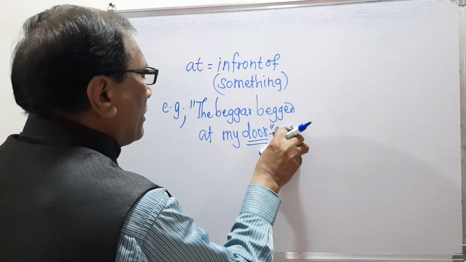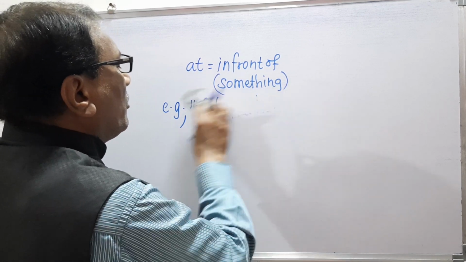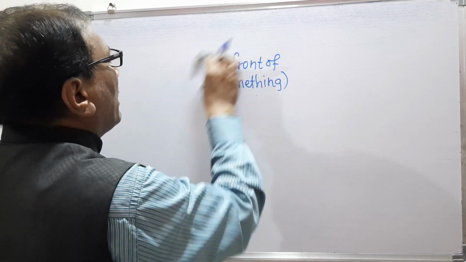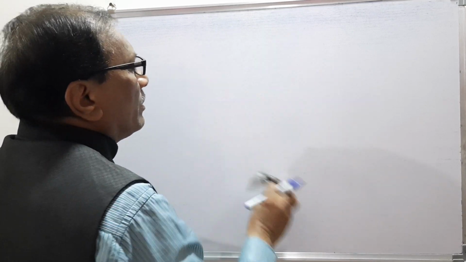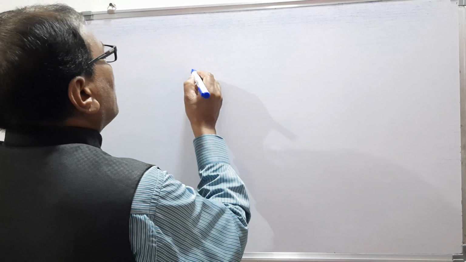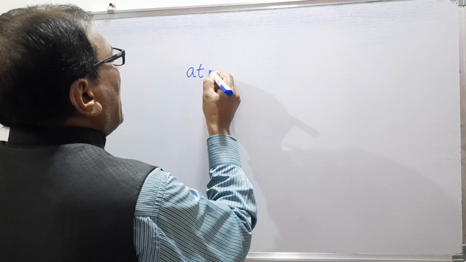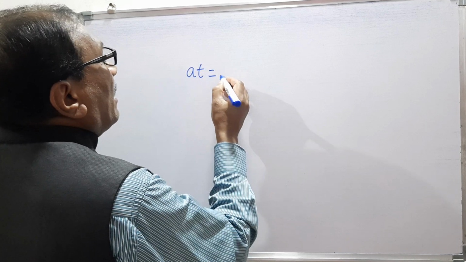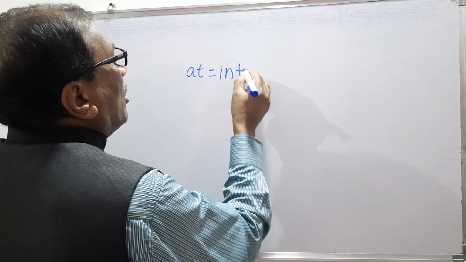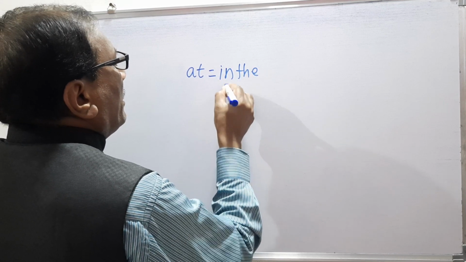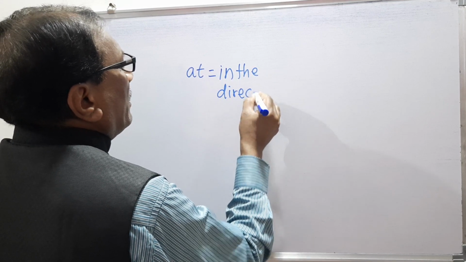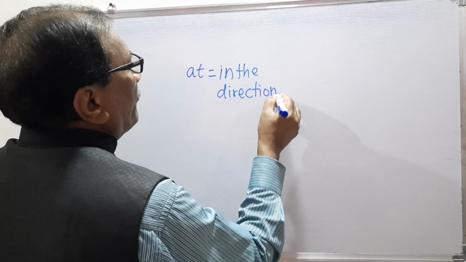So remember here, the discussion we are doing is about the at preposition and its various meanings. So now the next meaning of this at is in the direction of.